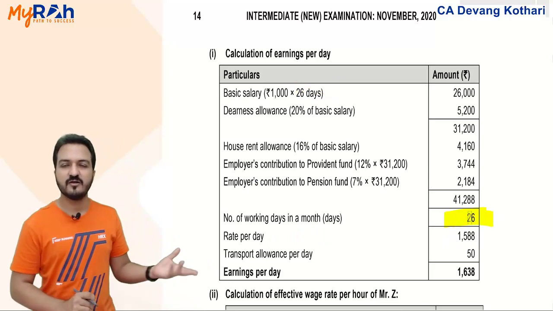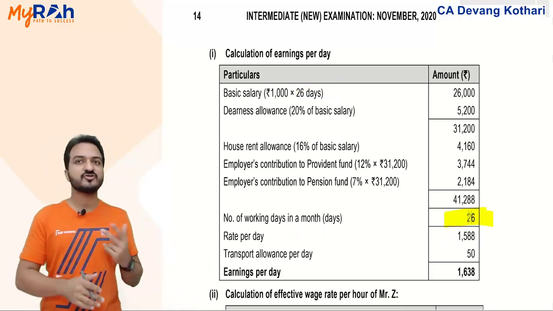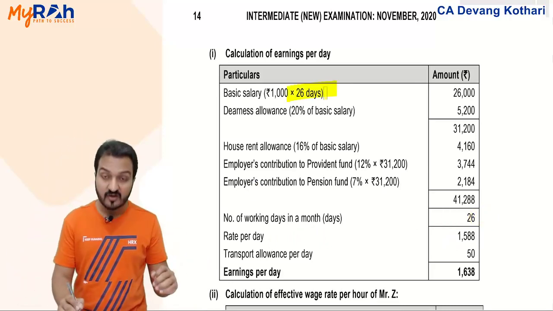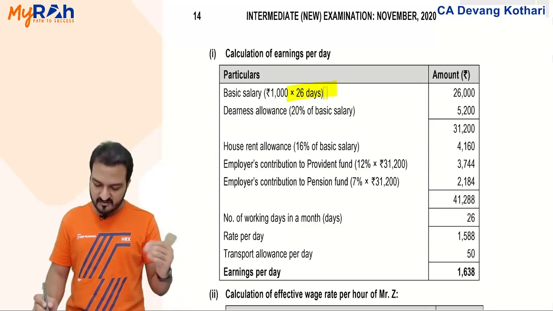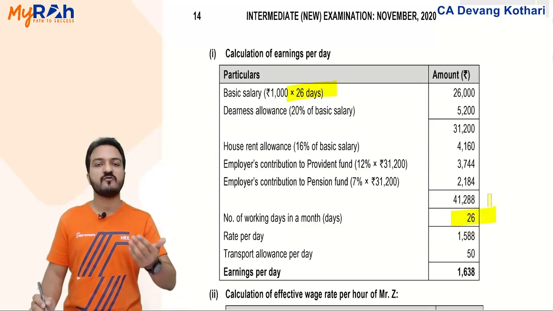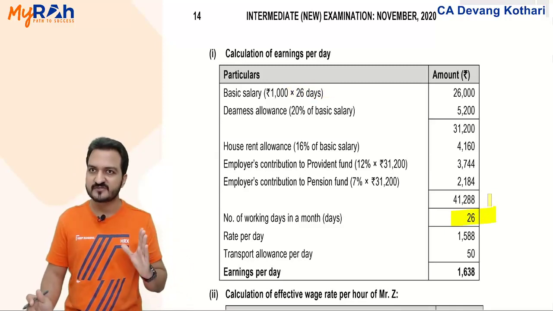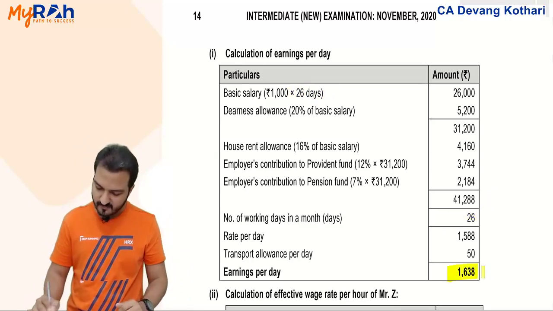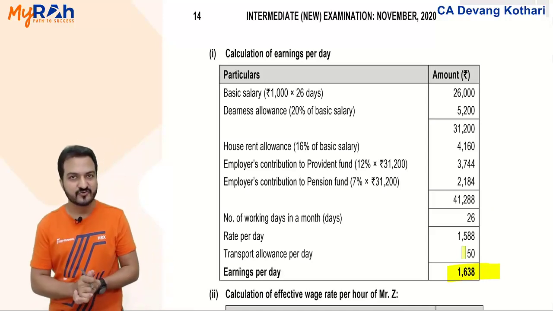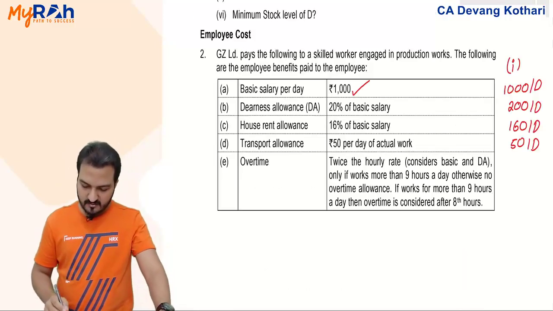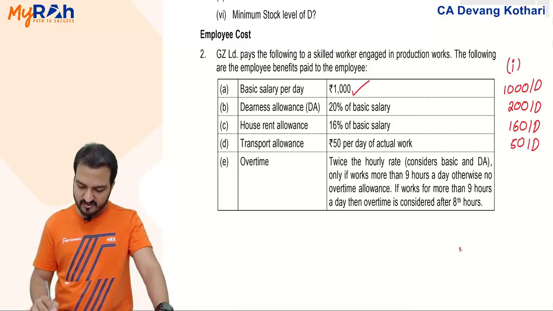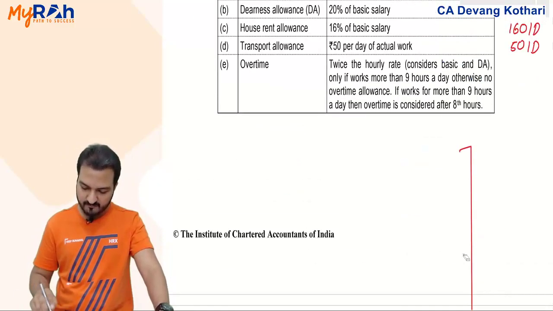Isn't that unnecessary extra effort? First you convert everything into 26 days, then you divide by 26 to convert it into per day. Might as well add up everything on a per day basis. That gives you earnings per day 1638. So that 1638 is the general earnings per day for every employee.